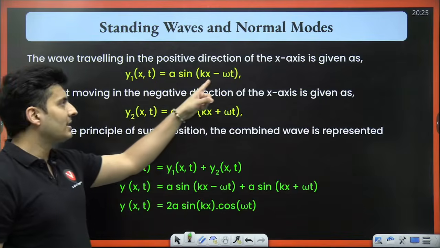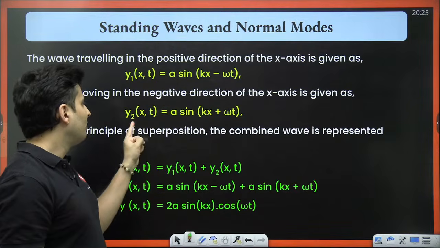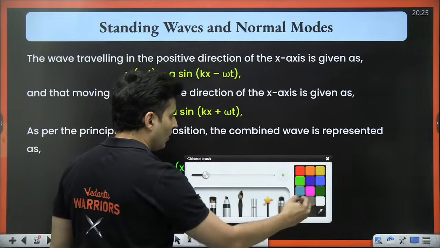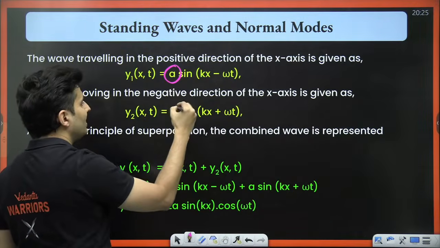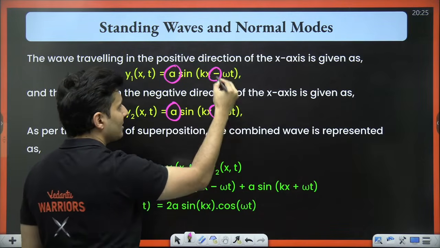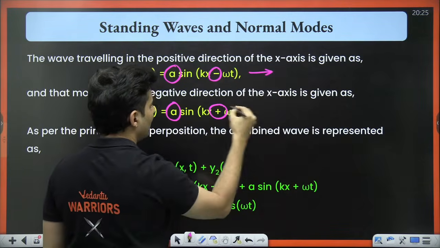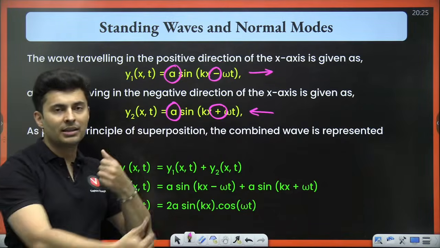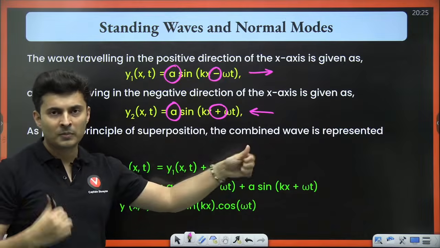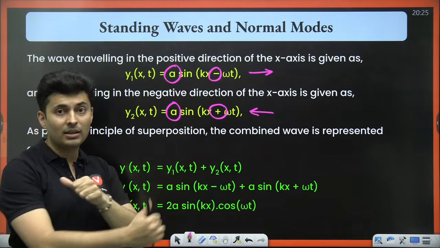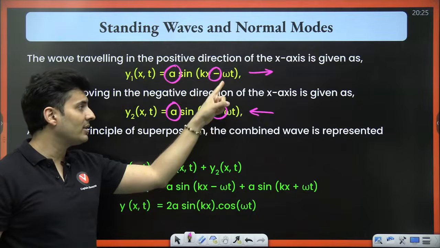So it so happens you can take two waves. Y is equal to a sin kx minus omega t. Y is equal to a sin kx plus omega t. Do you notice, my dear warriors, the amplitudes are same, but here it is minus, here it is plus. Minus means it is going this way, plus means it is going this way. Are these two waves going in the opposite direction, yes or no? Both these waves, same energy, same amplitude, but in opposite directions, same frequency also.